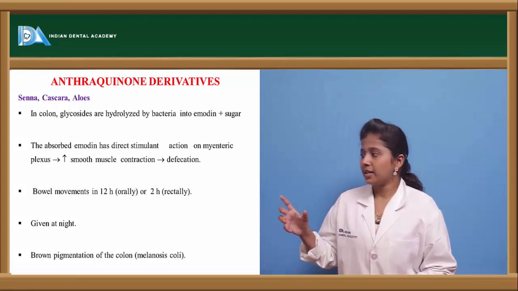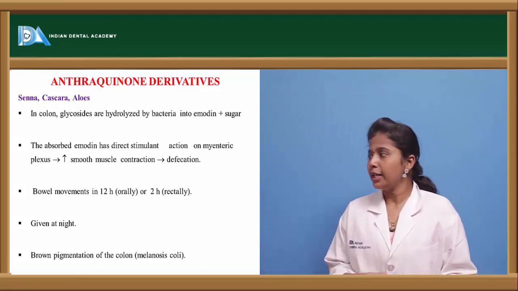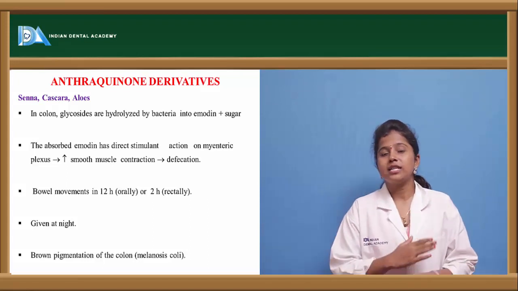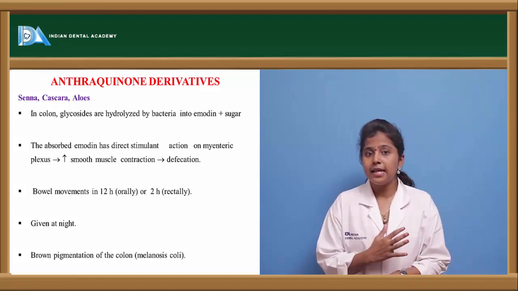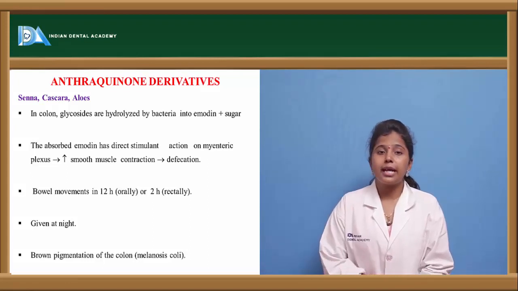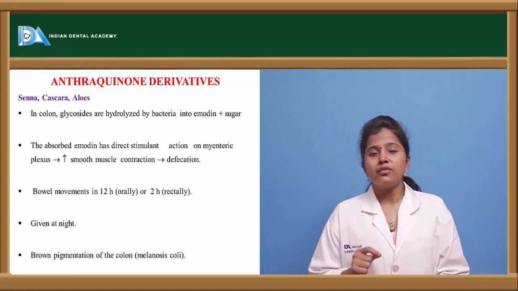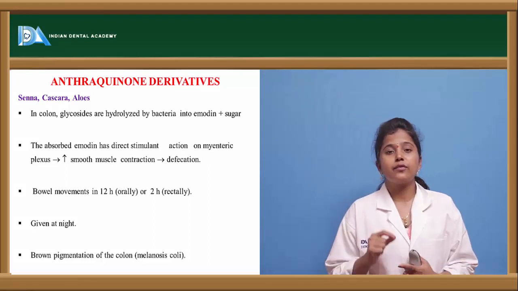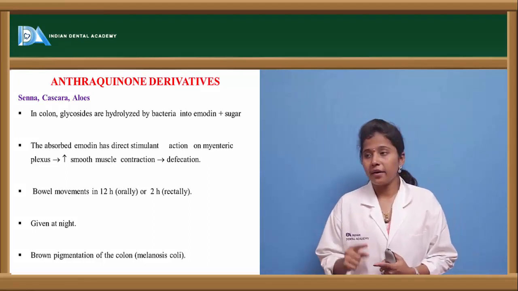When these glycosides enter the colon, they get hydrolyzed because of the bacteria present in the colon region, and they release a compound called emodin. Emodin is one of the useful compounds which shows the purgation effect.